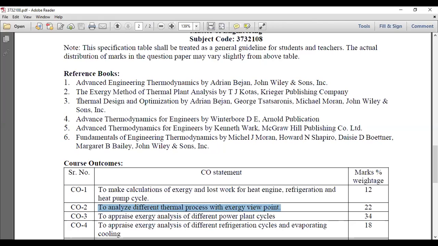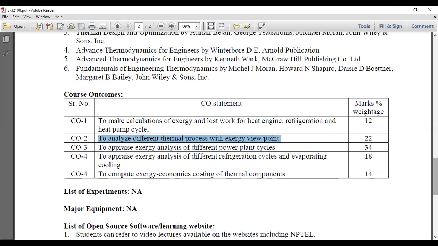The third one is Thermal Design and Optimization by Adrian Bejan. This is another book from the same author, about design and optimization. It will be useful in the last chapter, computing exergy economics costing of thermal components. It will be covered in this book, right?